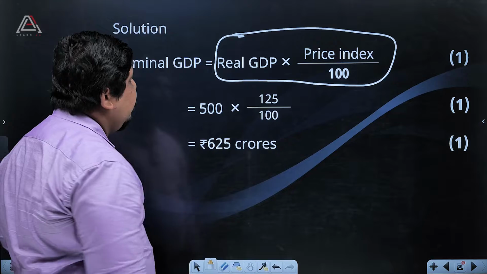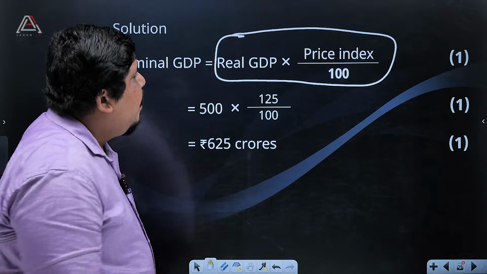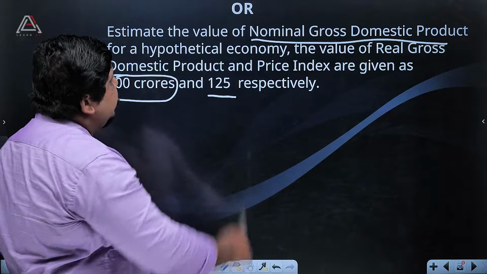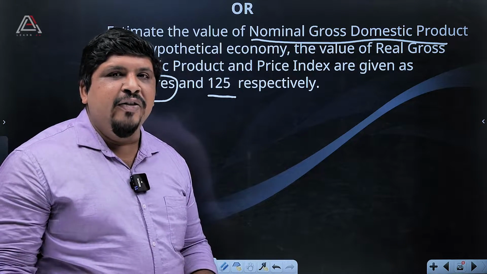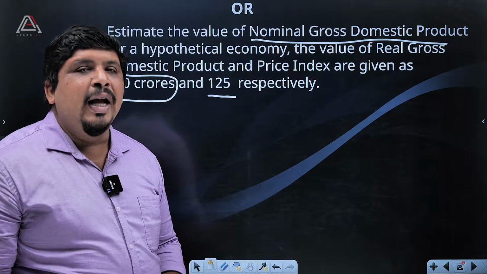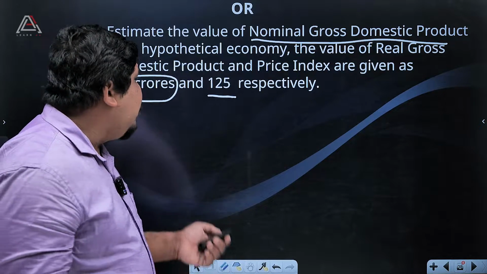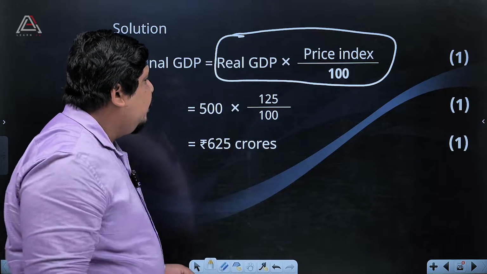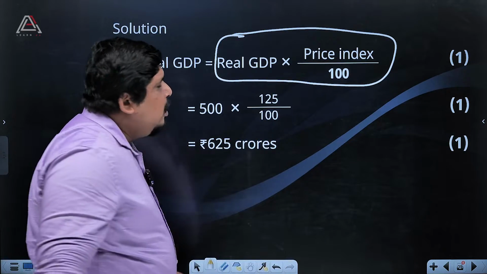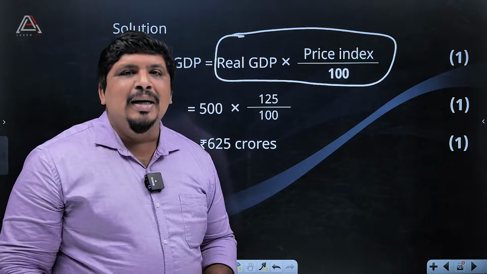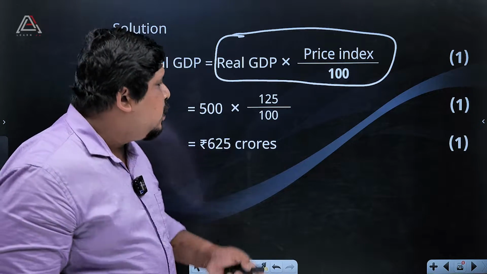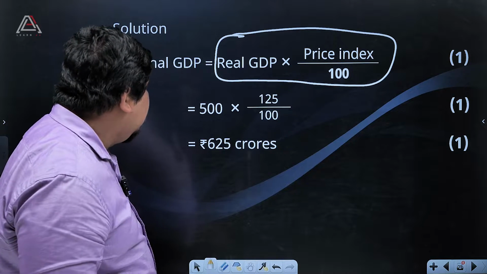So we write 500 crores, multiplied by price index. The price index is also given, 125. Suppose it could be 120, 115, 110, 105, so different price indexes will be there. Here the price index is 125, divided by 100, which is the base of the index.